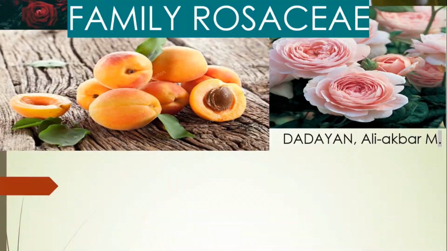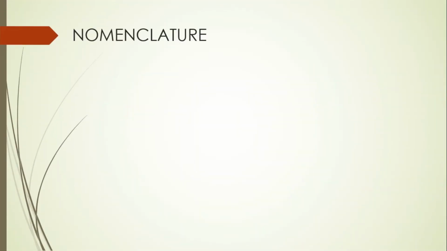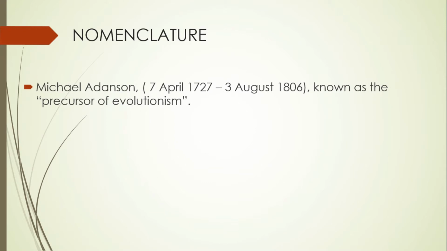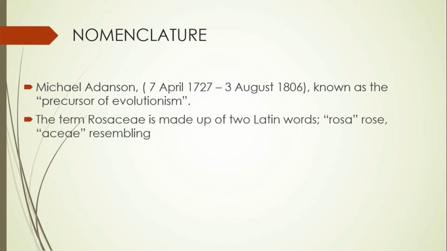First, let's talk about its nomenclature. The term Rosaceae was coined by Sir Michael Adamson, who is popularly known as the precursor of evolutionism. It is made up of two Latin words. First is rosa, which obviously refers to rose, and the -aceae, which is the feminine plural of -aceus, which means resembling.